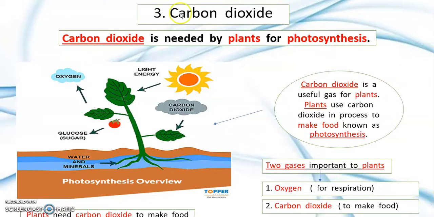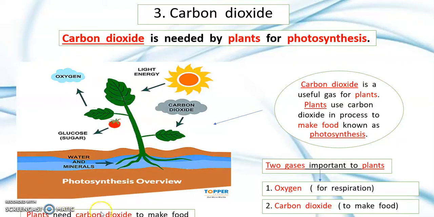Number 3 is carbon dioxide. Carbon dioxide is needed by plants for photosynthesis. The plants take in carbon dioxide and release oxygen. Plants also need light energy, water, and minerals.